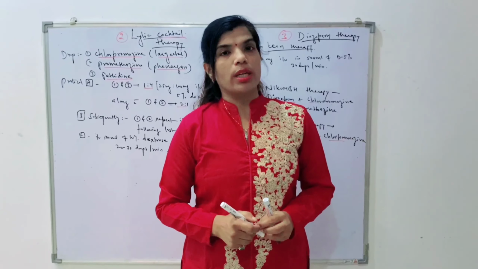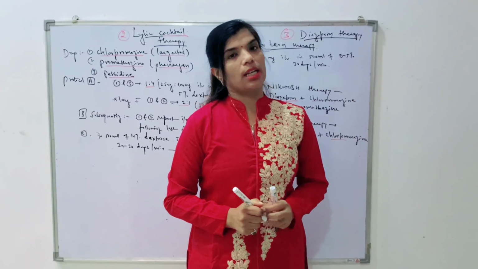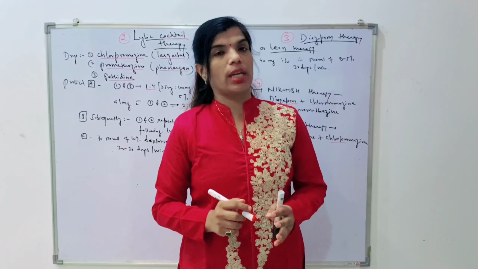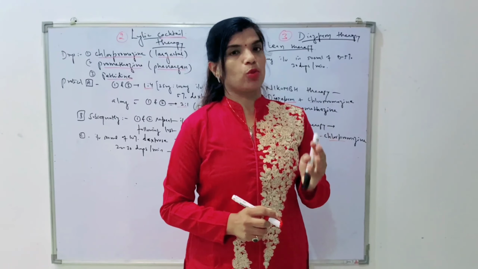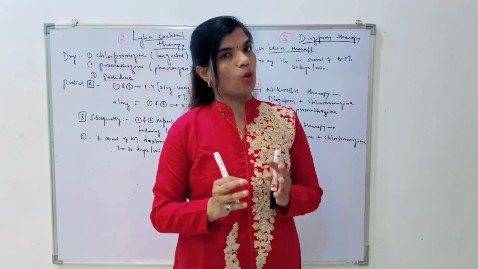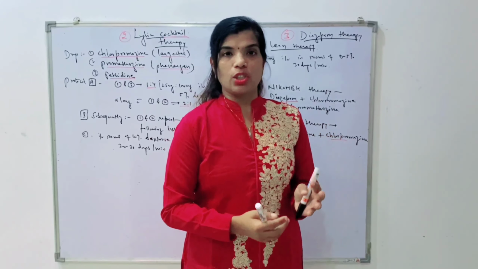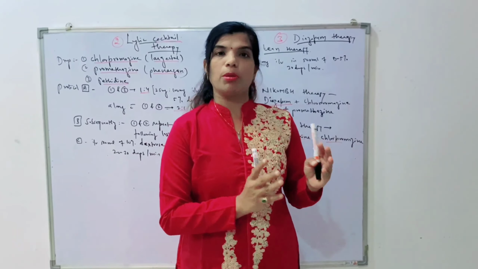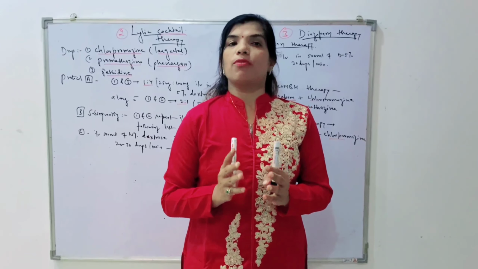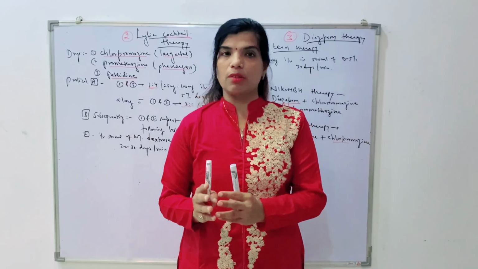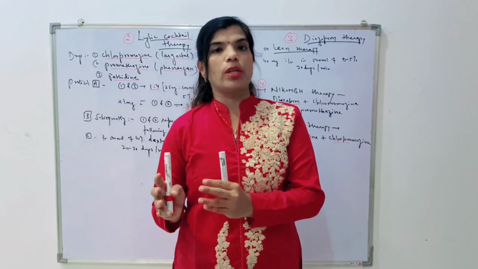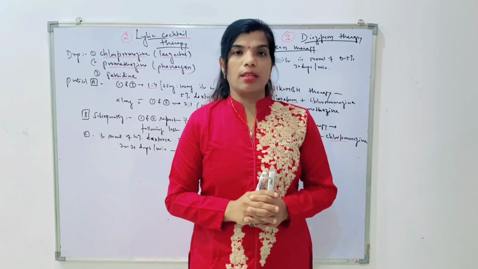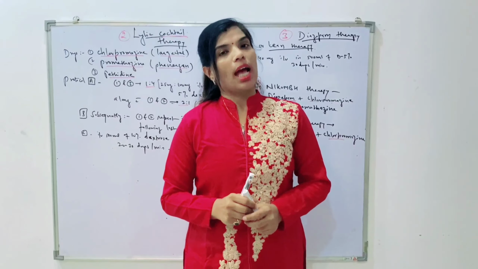So our motto is to prevent the eclamptic fits as early as possible and to prevent further fits. The patient should not have any further fits. We have to terminate the pregnancy, we have to deliver the baby, either by cesarean section or by normal delivery, whatever the condition of the patient. And then if the fetus is premature, then shift the baby to the NICU. And if the baby is sufficiently mature, that means after 36 or 37 weeks, then observe the baby for any further problems. So this is all about the anti-convulsion regimen of eclampsia.